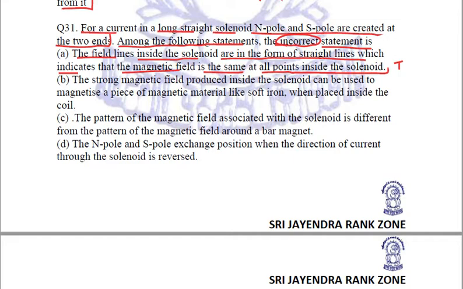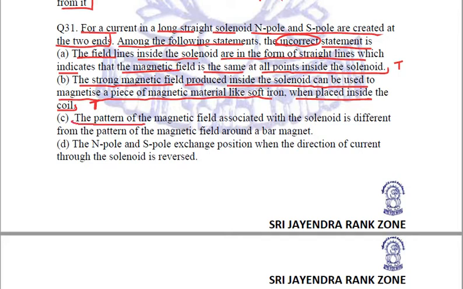Let us see the second one. The strong magnetic field produced inside the solenoid can be used to magnetize a piece of magnetic material like soft iron when placed inside the coil. This statement is also true because this is how electromagnets are made. Let's see the third option.